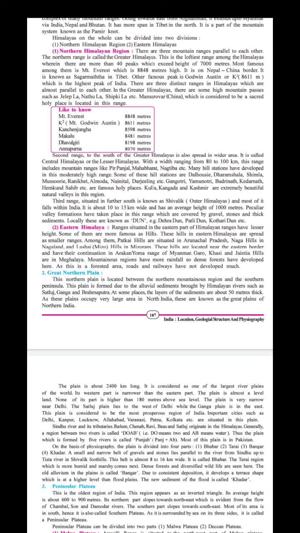These are very famous cities. You know very well that Lucknow is the capital of Uttar Pradesh. Allahabad and Kanpur are also very famous cities. Varanasi also. Patna is the capital of Bihar. Kolkata is the capital of West Bengal. Delhi, you know very well, is a union territory of India. Got it? Now the Sindhu river, it means the Indus river, and its tributaries Jhelum, Chenab, Ravi, Beas and Satluj originated